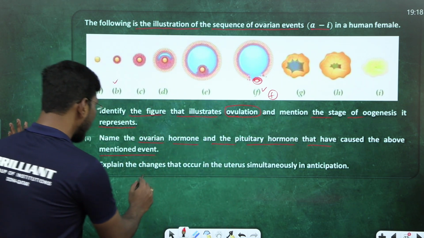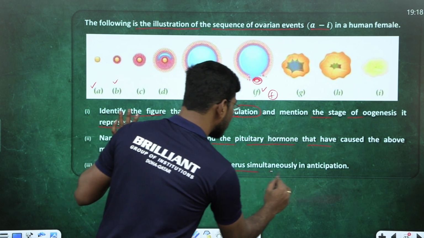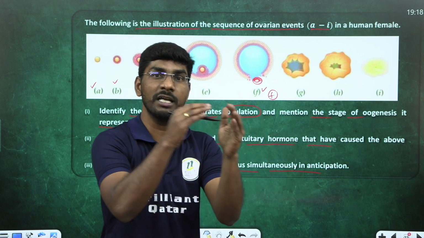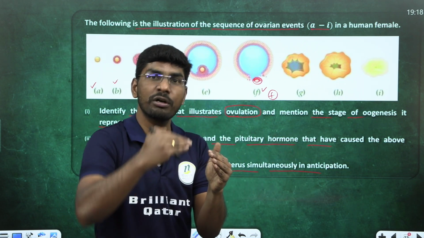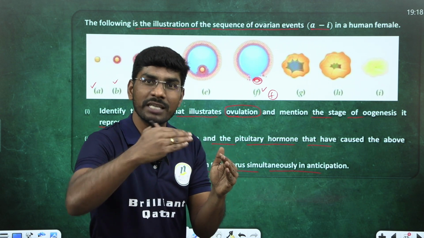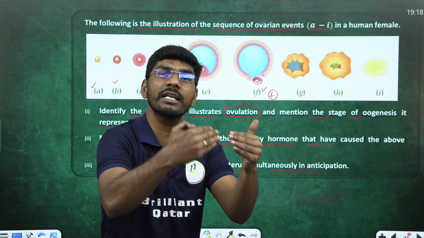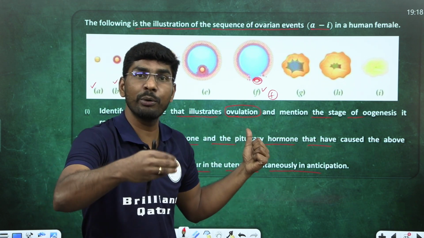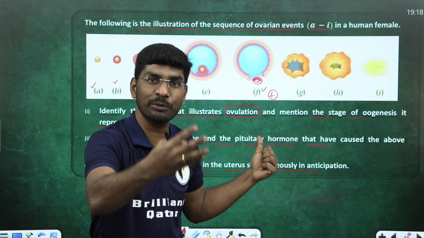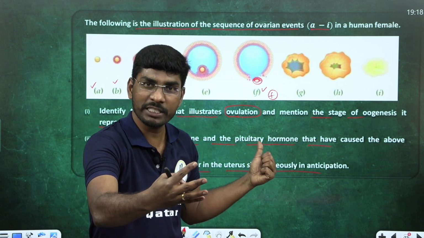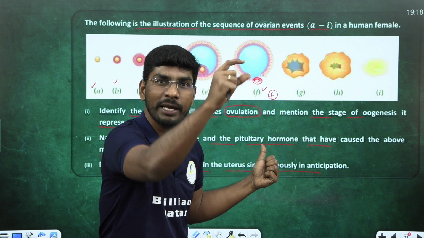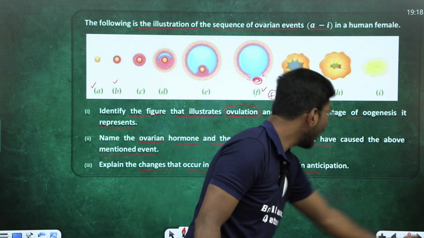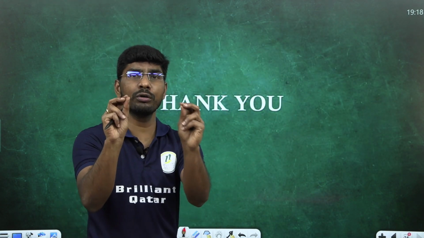Next, explain the changes that occur in the uterus simultaneously in anticipation. Whenever ovulation takes place, estrogen and progesterone hormone levels increase. In the uterus, the endometrium thickness keeps increasing, for what? Pregnancy. The endometrium thickness increases because of the corpus luteum and estrogen hormone. Understand my point? Once the egg is fertilized, the embryo slowly comes down and attaches to the endometrium. Done, students?